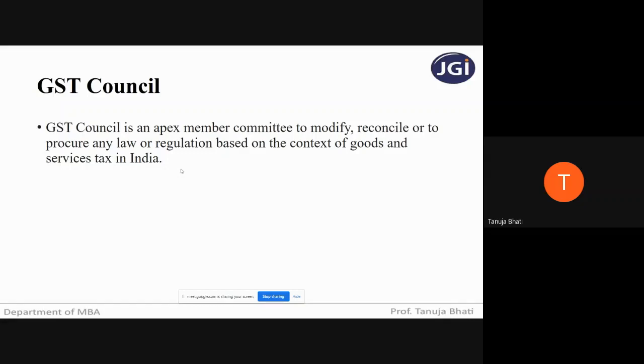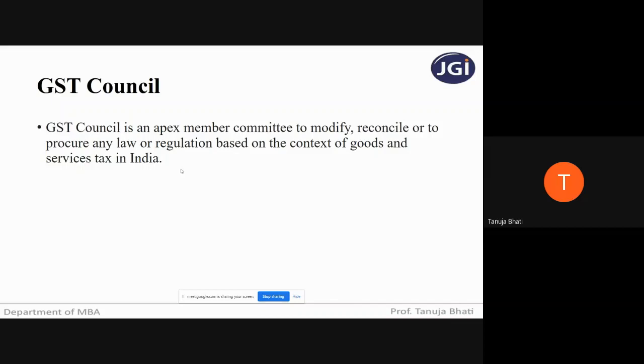See, students, in order to run the GST activities, like in order to take decisions regarding what goods and services should be covered under GST, what rates should be charged on the goods and services, should the rates be changed or remain the same, should there be an exemption given on certain goods and services, all these decisions are made by a council, and the council is nothing but the GST Council, which has been formed.